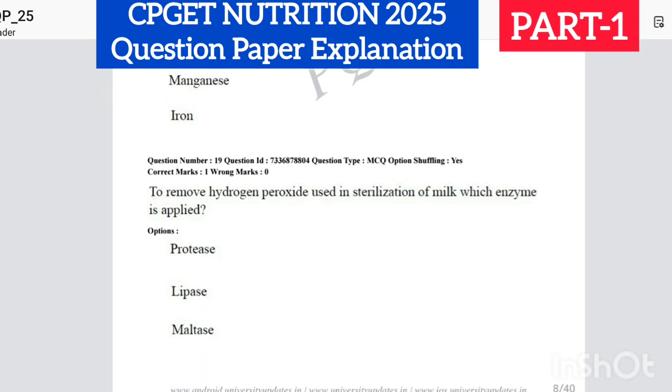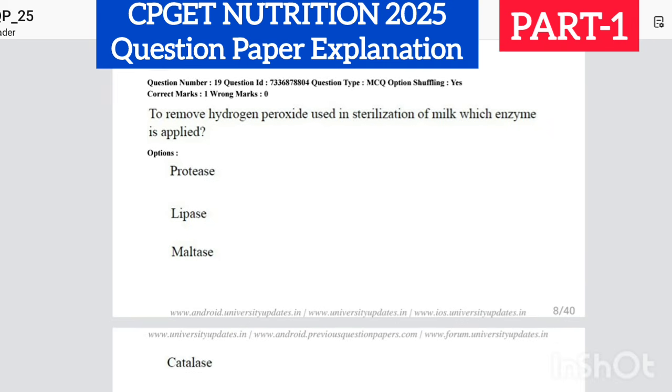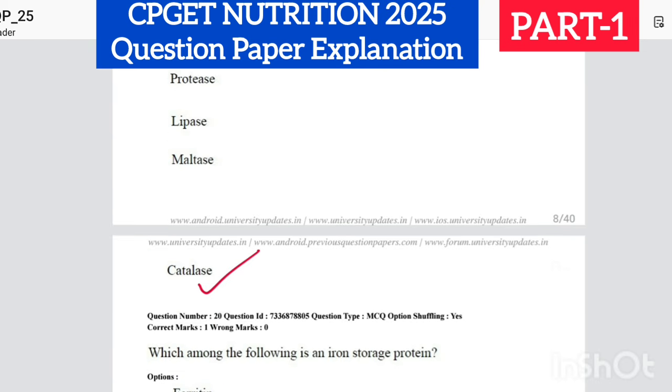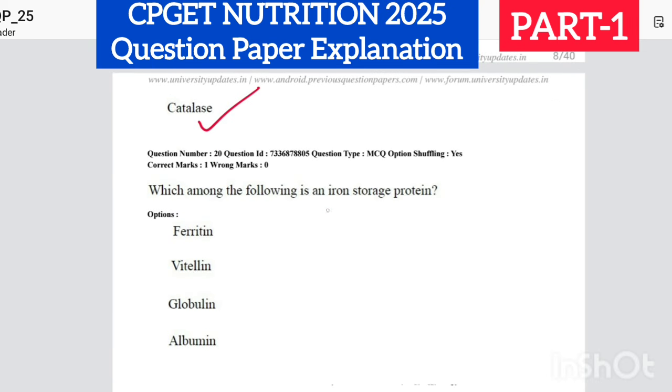Last one, to remove hydrogen peroxide used in sterilization of milk, which enzyme is applied? So for removing hydrogen peroxide, we use the enzyme catalase. The enzyme used is catalase. And last 20th question, which among the following is iron storage protein? So the iron storage protein here is only ferritin. Ferritin is the iron storage protein.